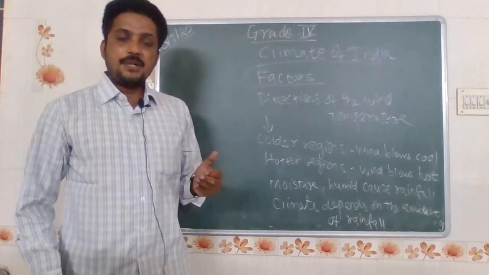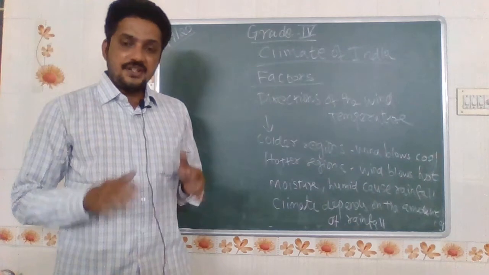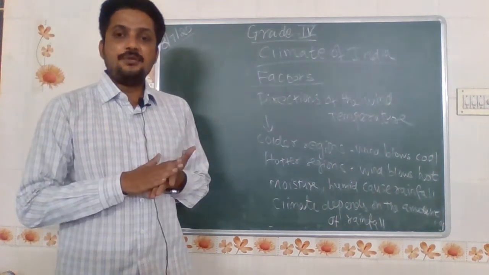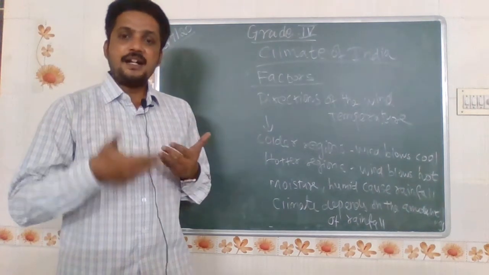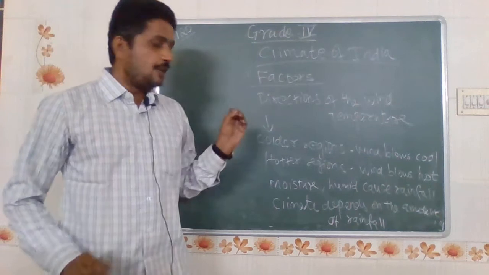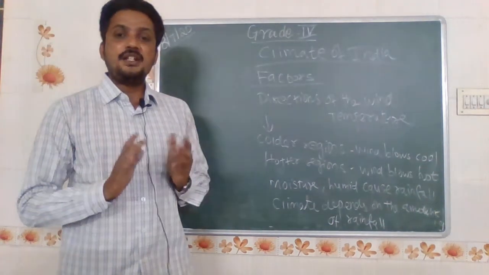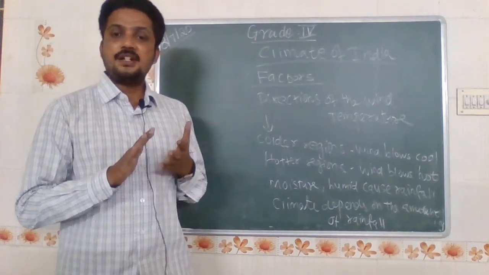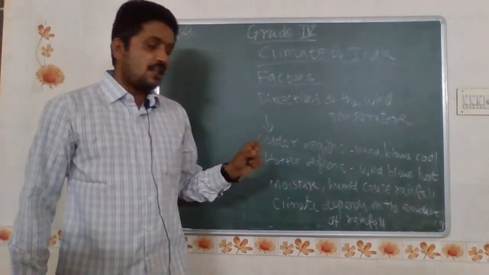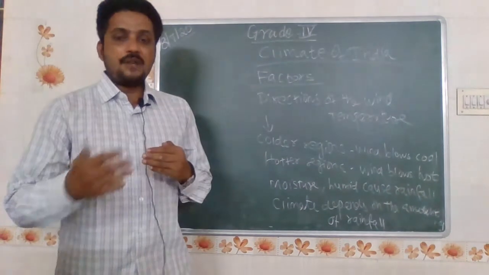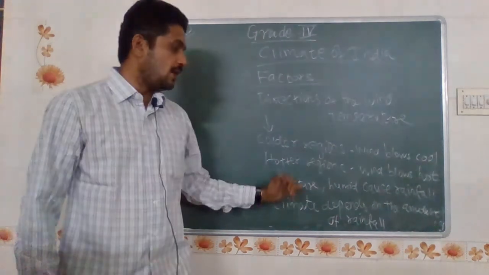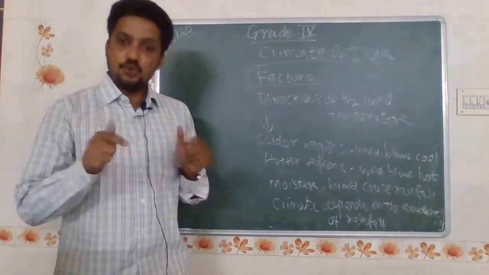Again, the meteorological department has given some instructions that this year also Chennai and the coastal regions have been getting heavy rainfall. Again and again I am telling the previous example, a day-to-day example: in Mumbai, Maharashtra, the coastal regions are getting rainfall each and every time. The people's lives are affected because of that moisture and humidity. So the climate depends on the amount of rainfall only. For the next 6 months, the climate will depend on the amount of rainfall we have today.